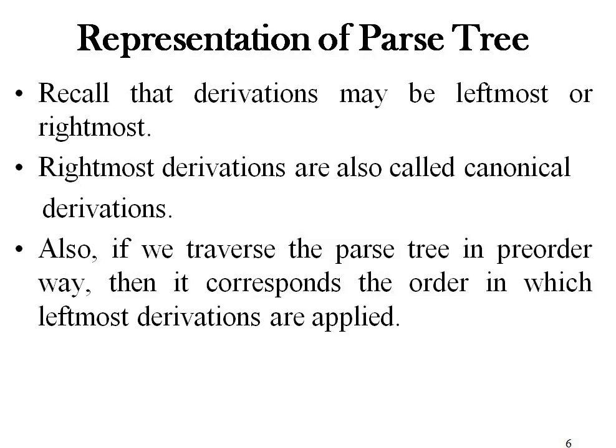So as derivations can be leftmost or rightmost, similarly parse trees can also be leftmost or rightmost. Rightmost derivations are also known as canonical derivations, and whenever a parse tree is constructed and if we traverse that parse tree in pre-order form, then it gives the steps which will be performed in leftmost derivations.